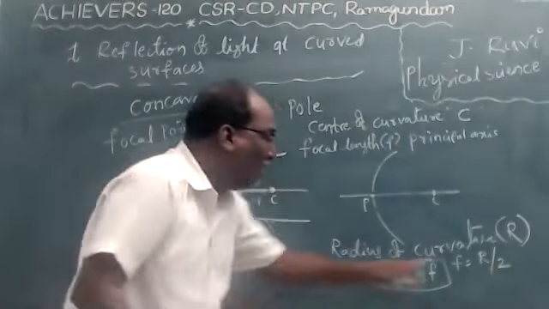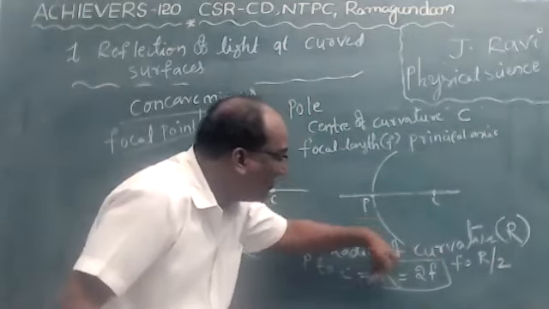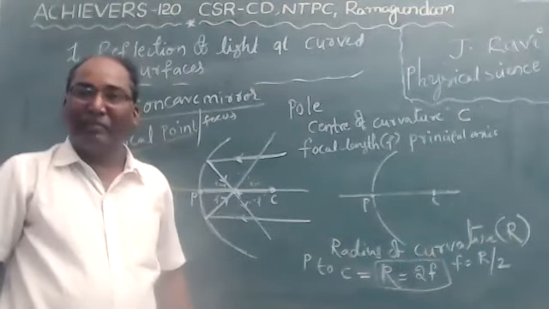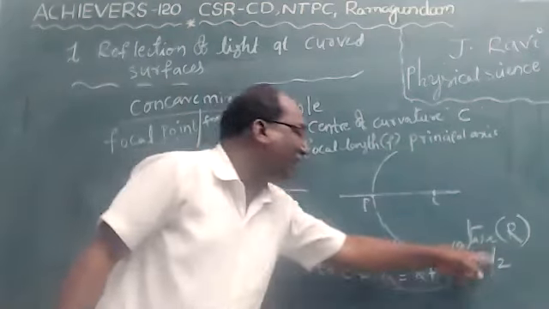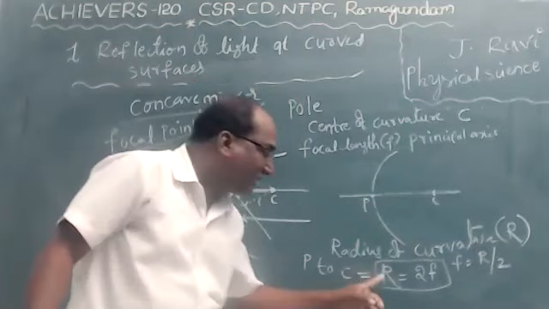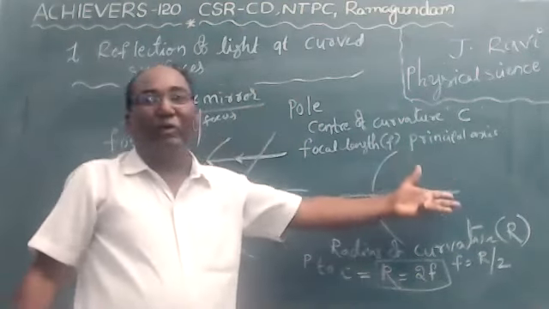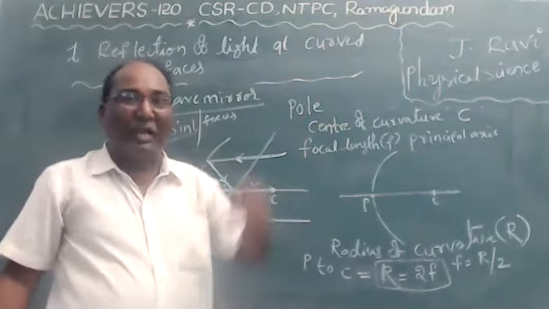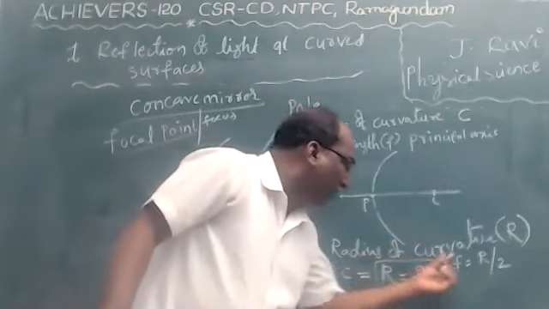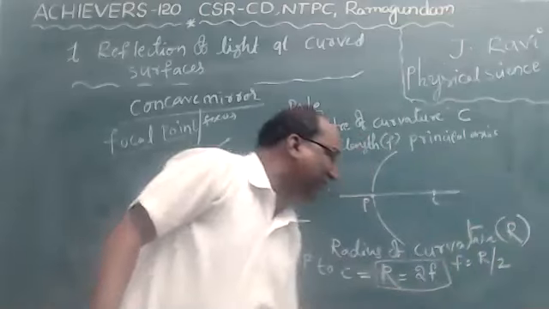Because we know the focal length is half of the radius of curvature, while the radius of curvature is double the focal length, twice the focal length.